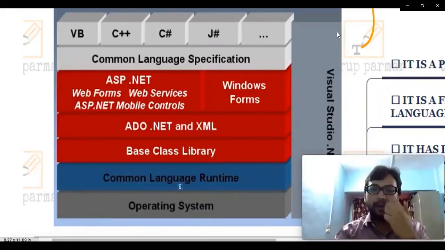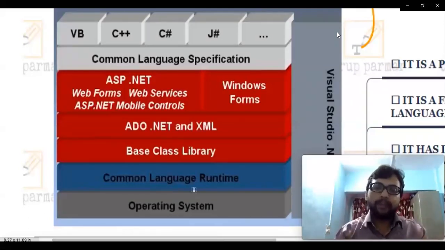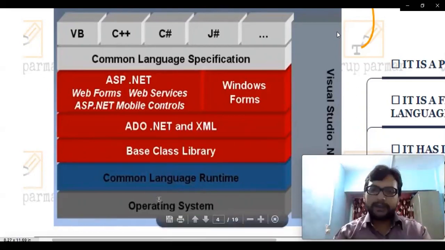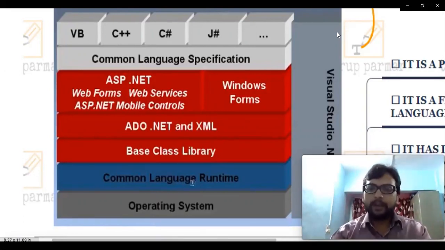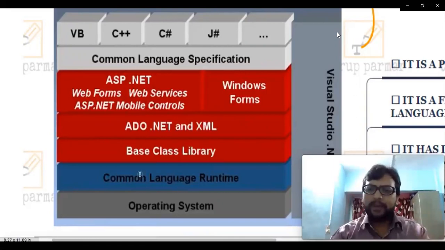So a common runtime platform or a virtual platform provided by .NET Framework to execute applications developed in multiple languages. Now we have the operating system. Above that we have a virtual environment where we can execute multiple applications developed in multiple languages: C#, ASP.NET, J#, VB.NET, etc. So if you want to develop any type of application in any language, what we need is the base class library. So here we have the base class library.